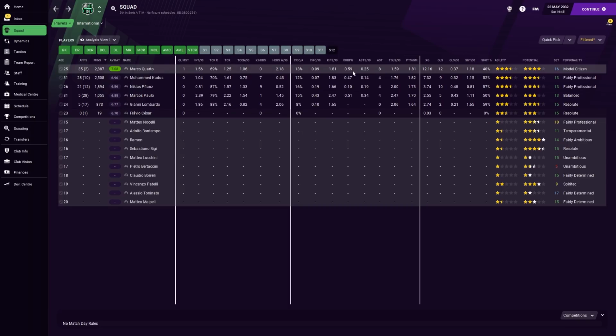12 goals. Exactly what I want from him. But he's got 8 assists too. It's not like he takes set pieces. He is linking up the play brilliantly. And I gave him a new contract and he deserved it.